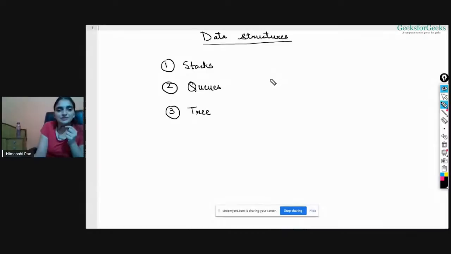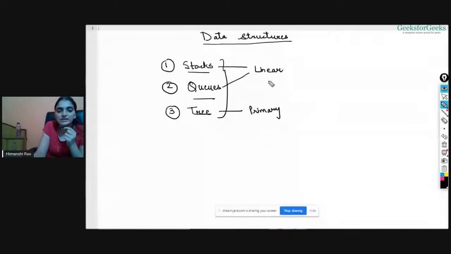So let's start with our first data structure, stacks. These are the data structures that we're going to discuss in today's session: stacks, queues, and trees. As Harsh has told you, stacks and queues are basic linear data structures, and the tree is another type of primary data structure, but it is not linear. We'll be discussing the differences between these. So let's start with our first data structure, that is stacks.